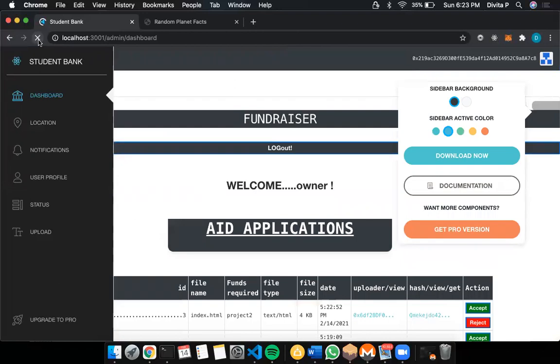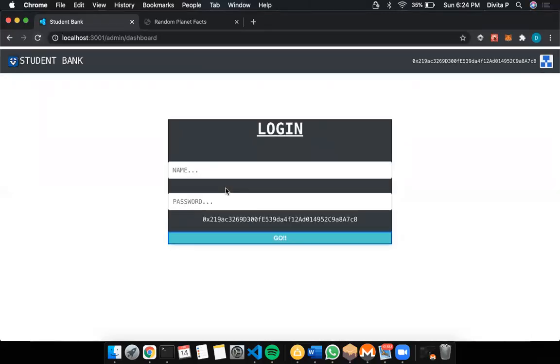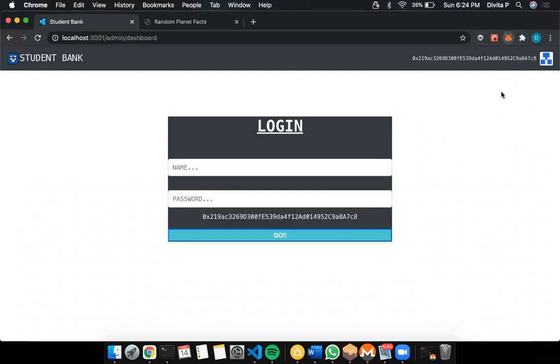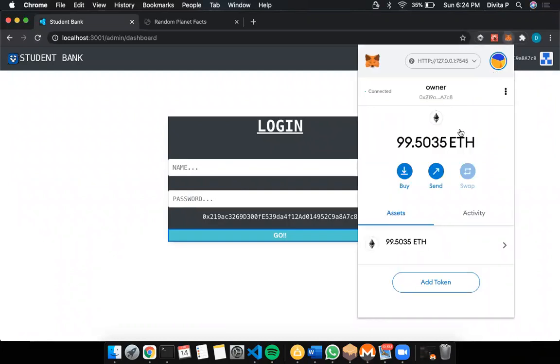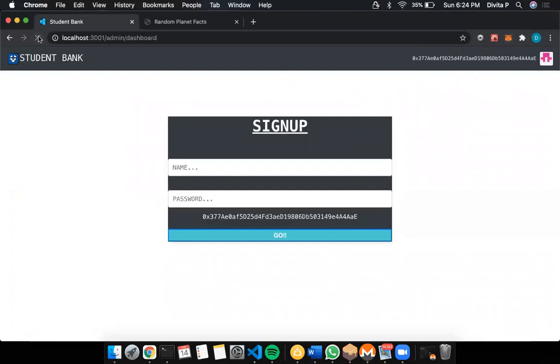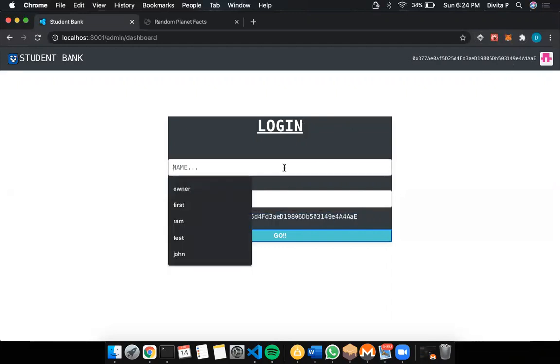It will take some time. Yes, so it is logged out. Now I'll try with the student account. You can see that the account address is changing when we change the account type.